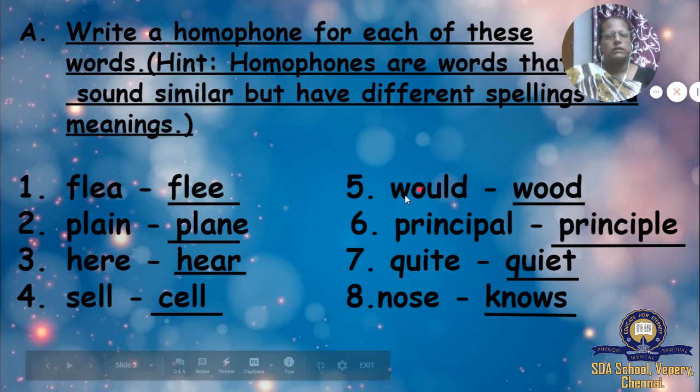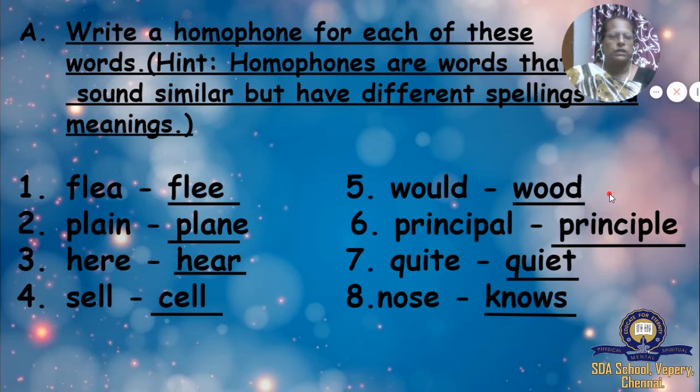And the fifth one, wood. W-O-U-L-D, would. And this one, W-O-O-D, wood. You know the meaning of wood, isn't it? And sixth one, principal. Principal will say, isn't it? P-R-I-N-C-I-P-A-L, principal. And then this one is principal. P-R-I-N-C-I-P-L-E, principle. Understood, children?